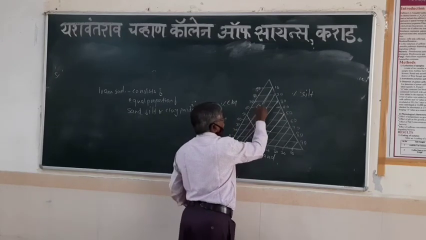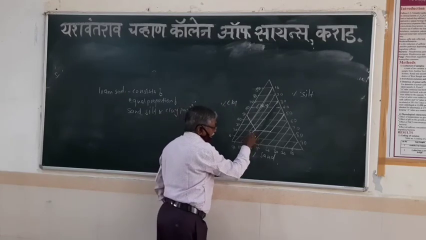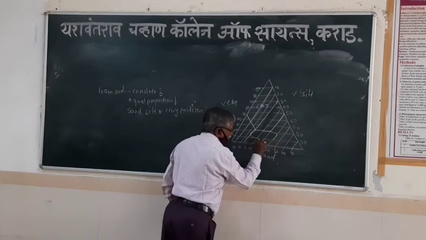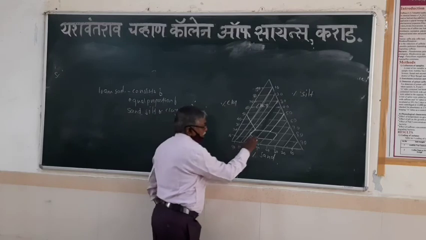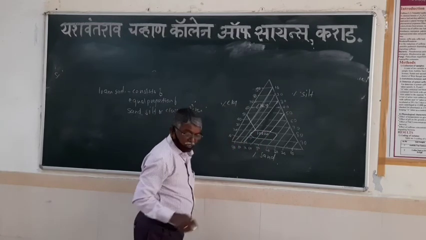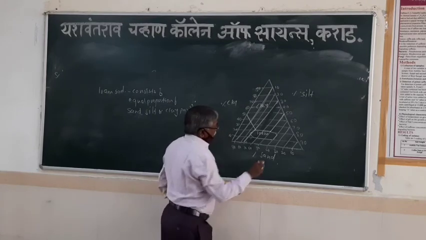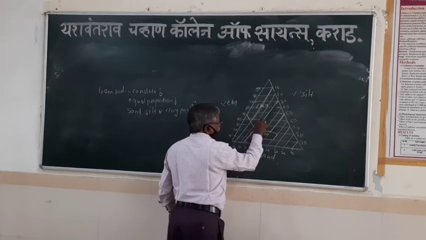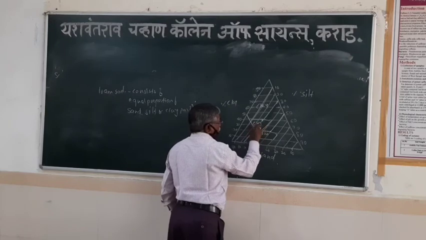Here it is a clay soil, this portion. Clay soil. And at this region, there is equal proportion of silt, clay and sand, so it is a loamy soil. This portion here is the clay loam.